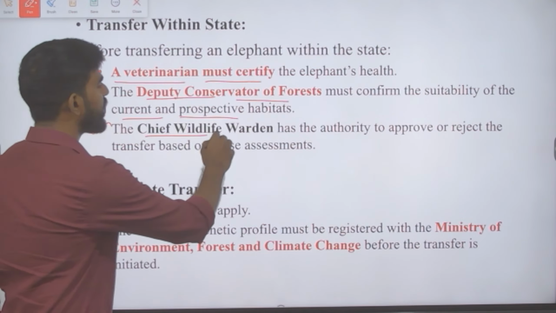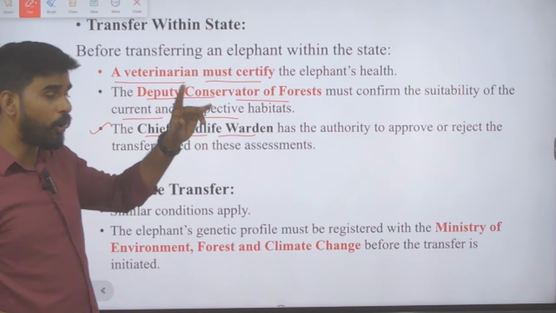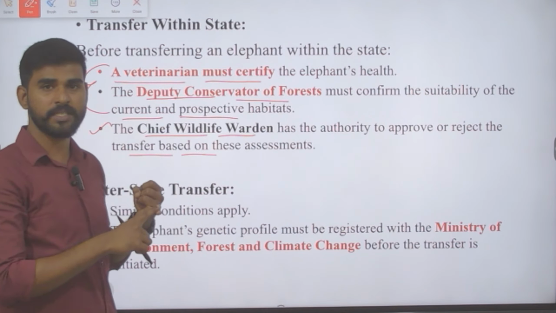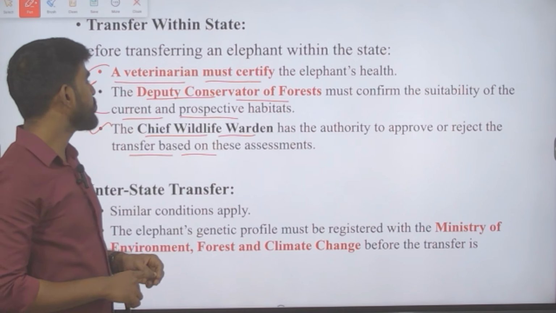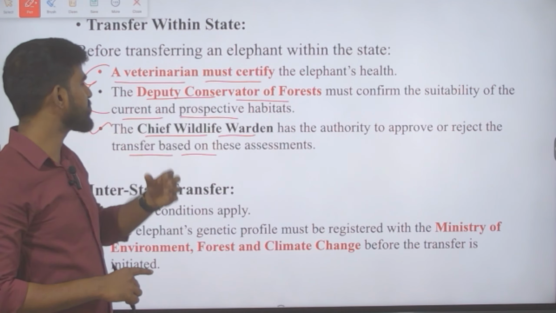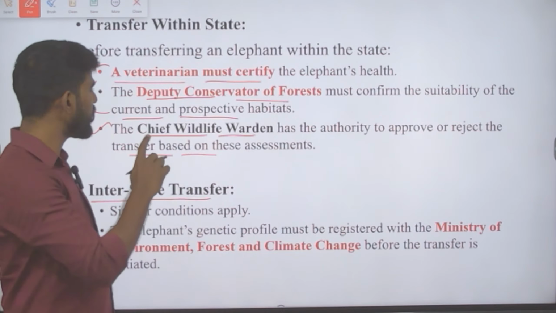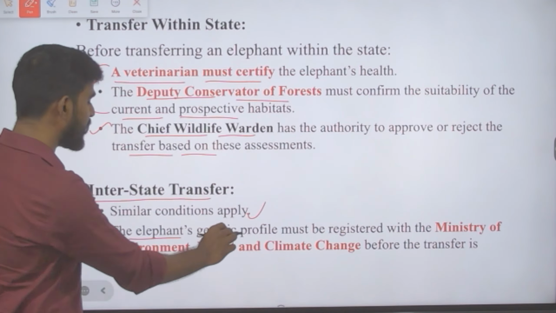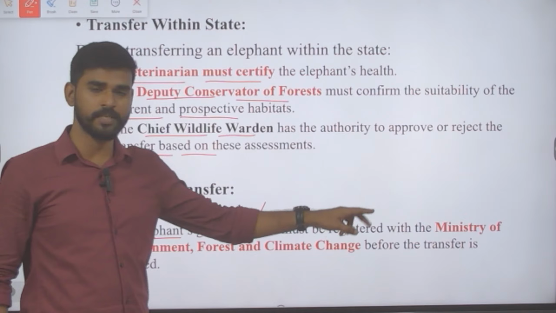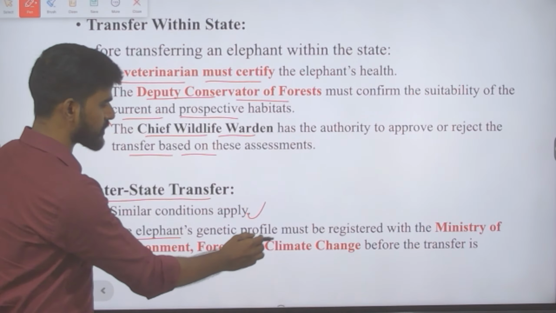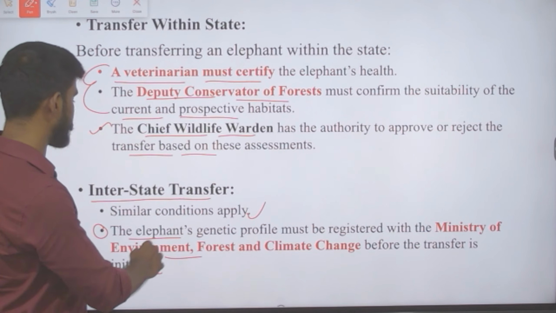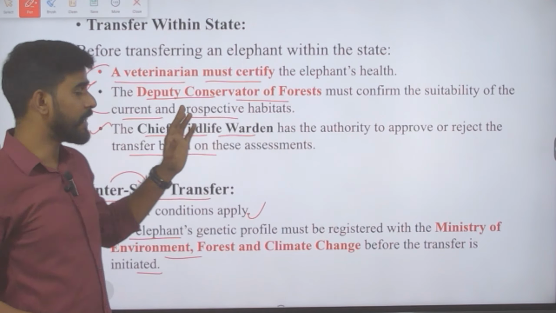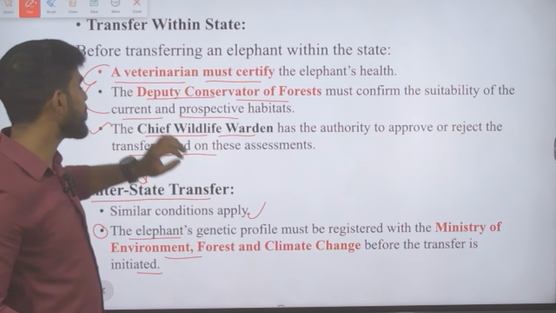Next, the Chief Wildlife Warden has the authority to approve or reject the transfer based on these two assessments, the certificate given by the veterinarian and the confirmation of the habitats. Even for interstate transfer, all these three conditions apply. Similar conditions apply, and there is yet another condition: the elephant's genetic profile must be registered with the Ministry of Environment, Forest and Climate Change before the transfer is initiated, and this is applicable for interstate transfer. Okay, I hope this is clear. This is intrastate and this is interstate transfer.